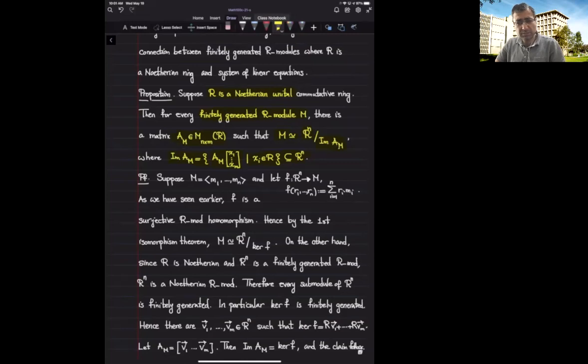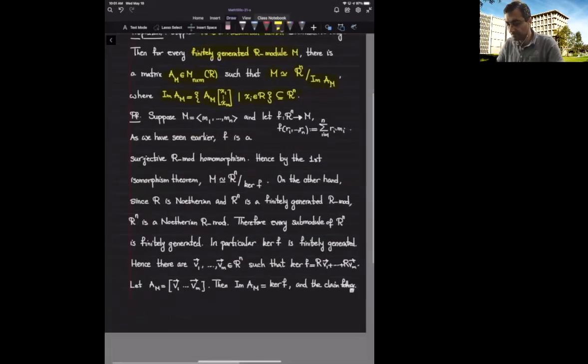This quotient is sometimes called the co-image of the matrix. So the claim is that if I give you a Noetherian ring, a finitely generated module is always isomorphic to the co-image of some matrix. Okay, let's see how the proof goes.